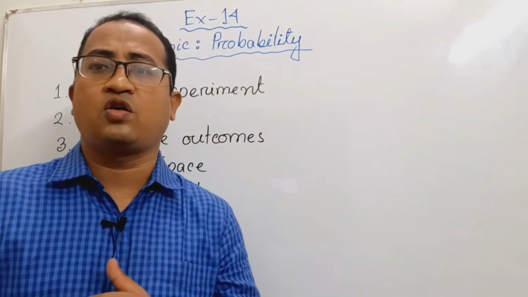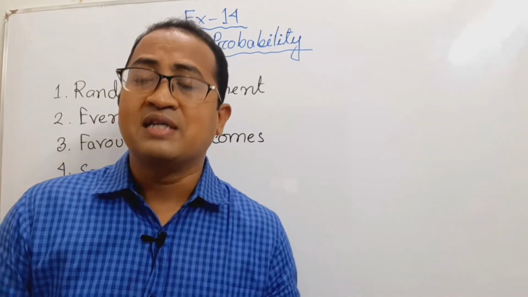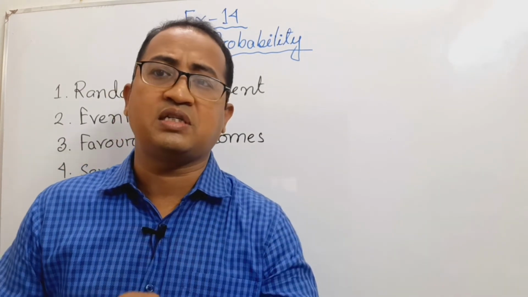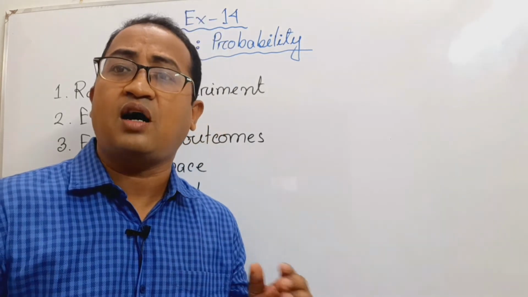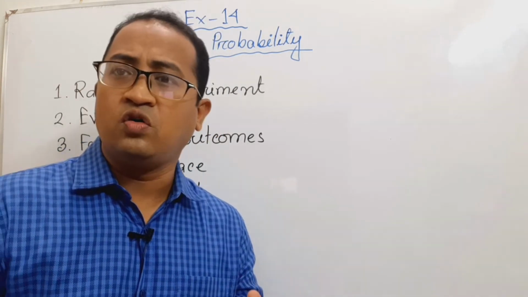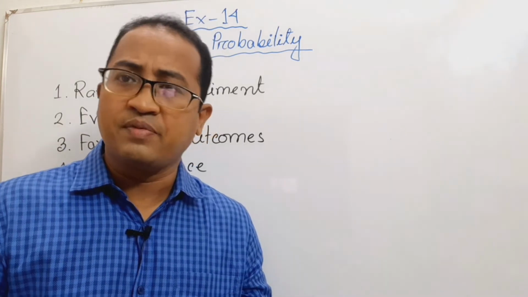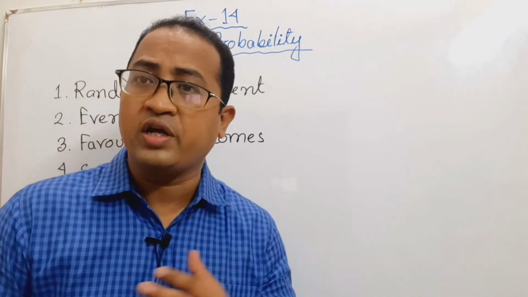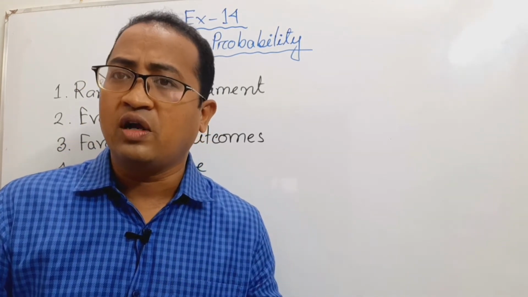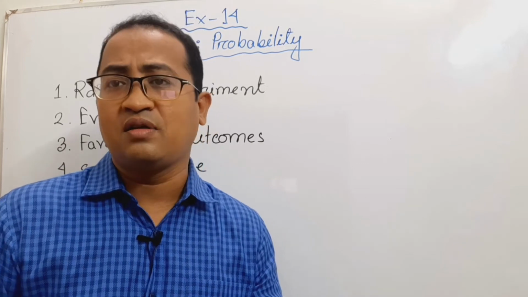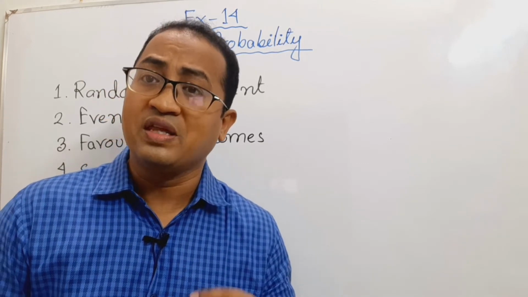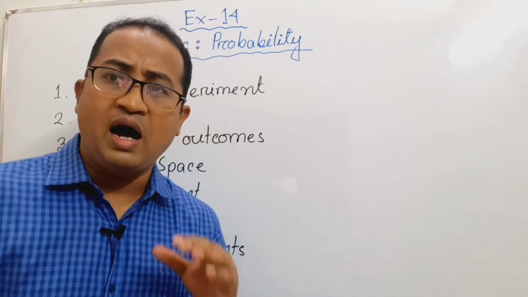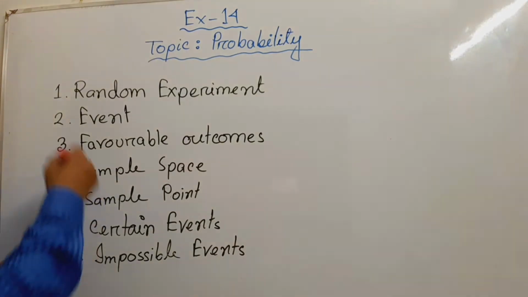That is a random experiment. What is a possible outcome? Say you throw a dice. We know there are 6 numbers in a dice. These 6 numbers are the possible outcomes. You know it may be 1, 2, 3, 4, 5 or 6 in throwing a dice, but you don't know exactly which one you will get. So this experiment is known as a random experiment. I think you have understood random experiment.